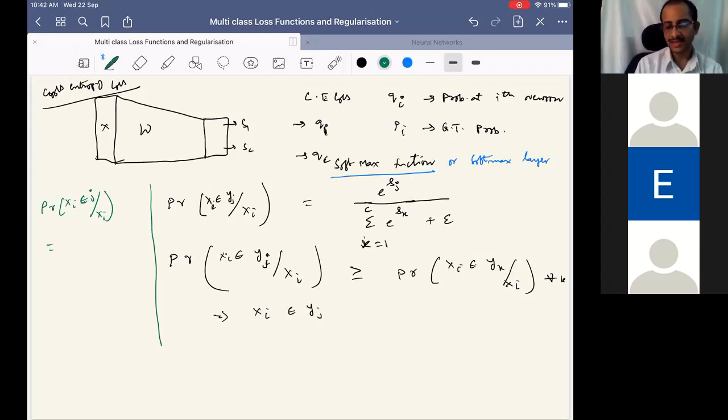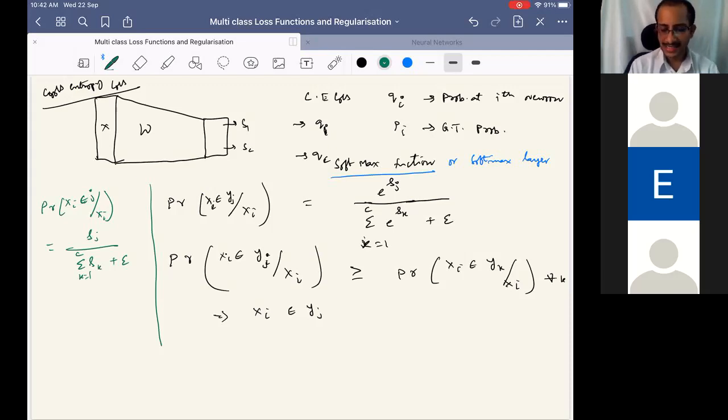Yes, tell any other choice. S_j by summation of S_k. Right, very good. S_j by the summation of S_k, k equal to 1 to C, plus epsilon. Yes, this is also another choice. Here what we are doing is directly using the scores to convert. It's one kind of normalization.